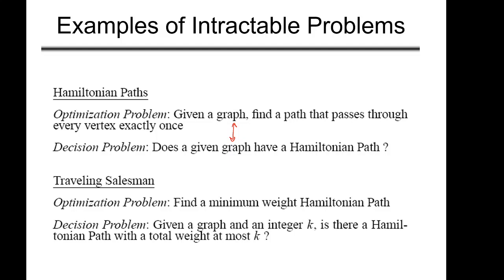And the decision version could be: given a graph and an integer k, is there a Hamiltonian path with a total weight at most k? So we can definitely convert. These problems are intractable problems. There is no known polynomial time algorithm to solve these problems.